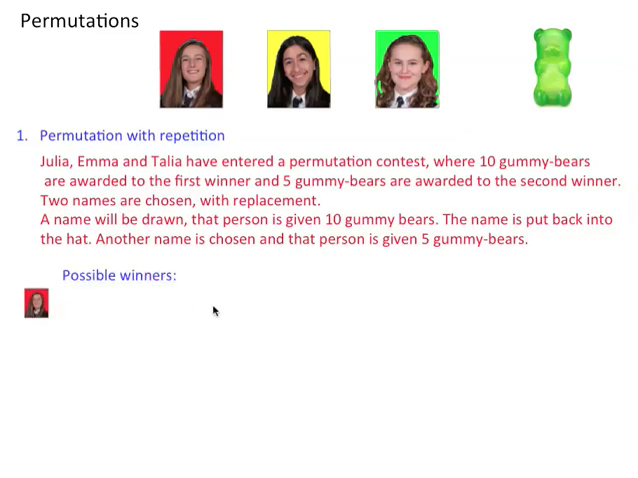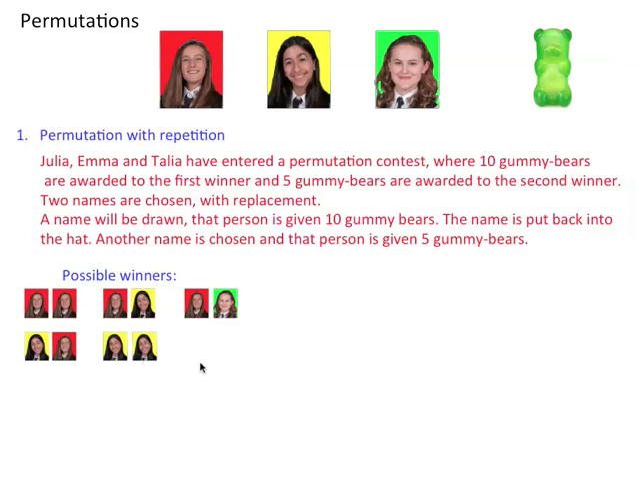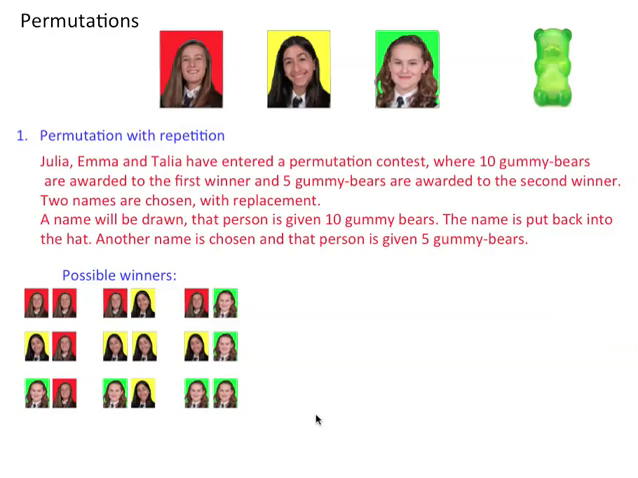So possible winners. Emma could win first and she could win second, right? Or Emma could win first, then Talia, or Emma, then Julia. Or Talia could win first, and then Emma, or Talia first and then Talia again, or Talia and then Julia, or Julia could win first, then Emma, Julia, then Talia, or Julia, then Julia. So these are all the possible outcomes.